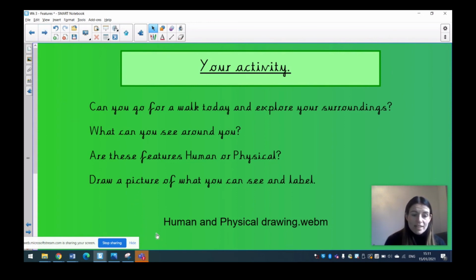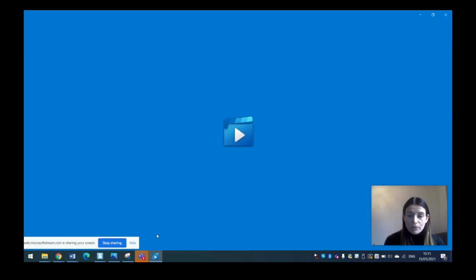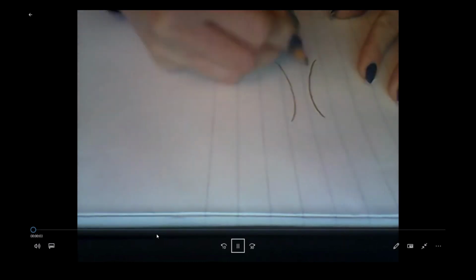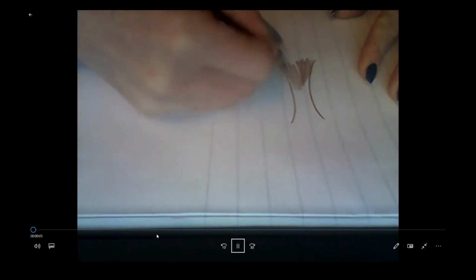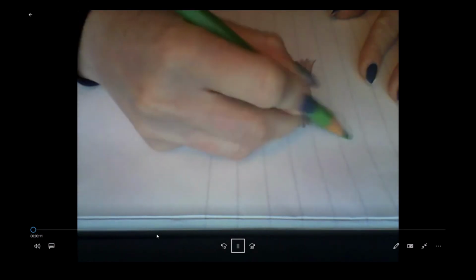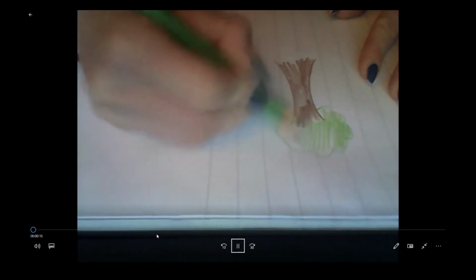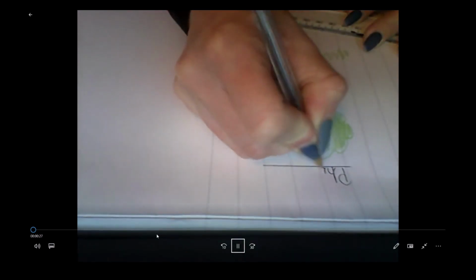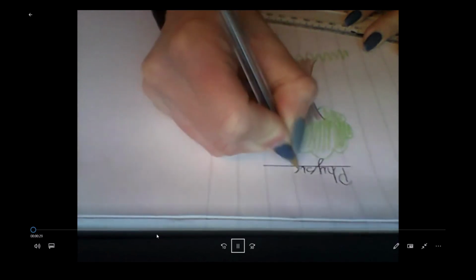So I have done a little example. Let's just load this up for you to have a little look. Yours will be a lot better than mine, I'm sure. So when I went for a walk today, I saw a tree. So here I am, just quickly drawing a tree. Yours will be a lot neater than mine, everybody. I did mine very quickly, just to give you an example. And we've got some grass there. So I walked in a park. So what I've done now is labelled it physical feature because it's natural. Nobody put it there. It grew.